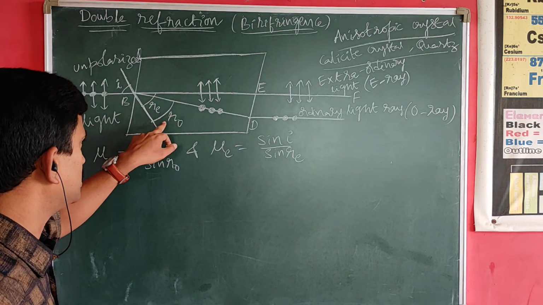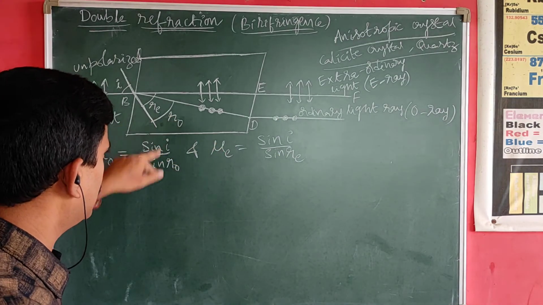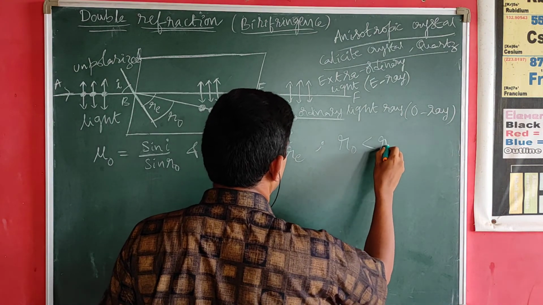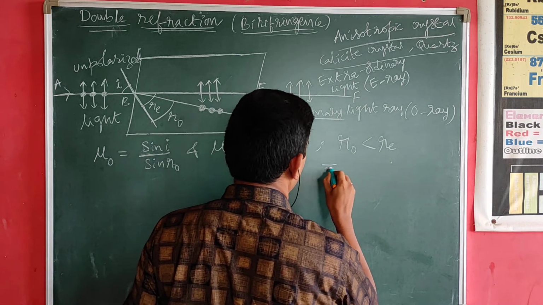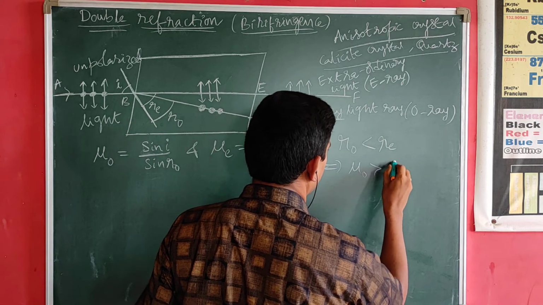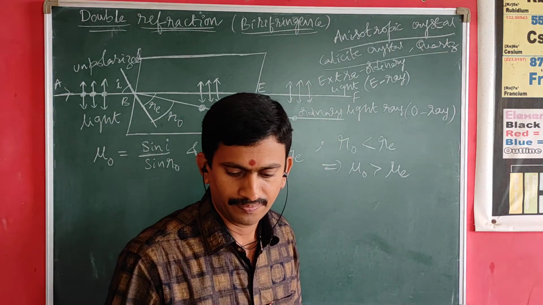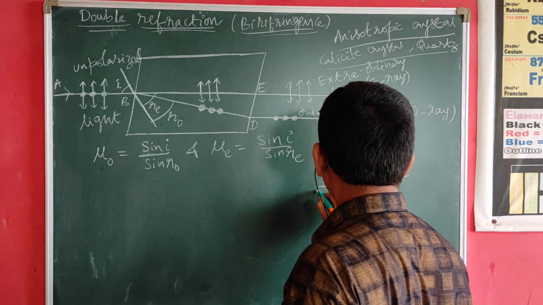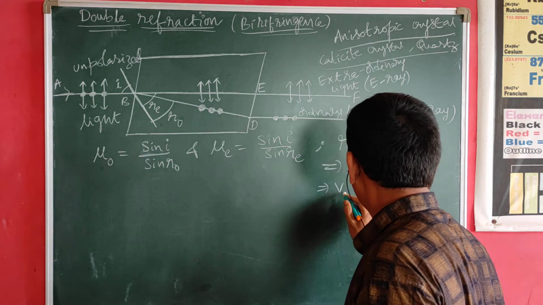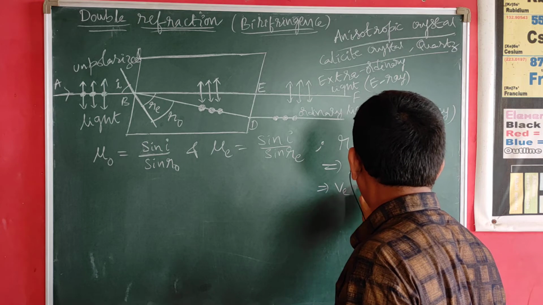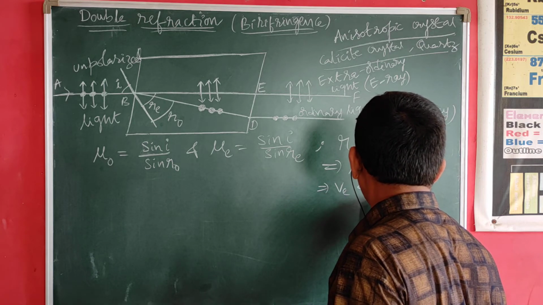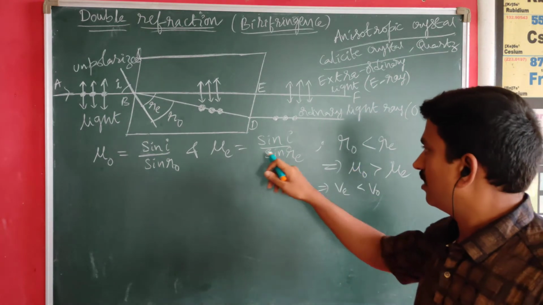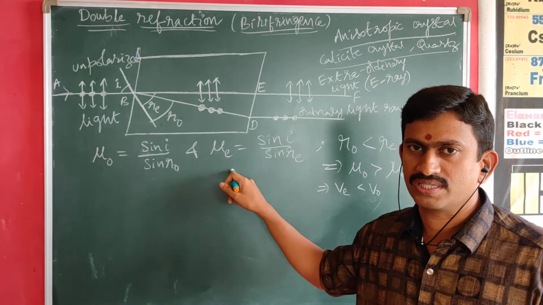If you observe this diagram, you can easily understand that for the calcite crystal, Ro is less than Re. Hence, mu O is greater than mu E. From this, we conclude that the velocity of extraordinary ray is less than the velocity of ordinary ray, because angle of refraction and refractive indices are reciprocal to each other.